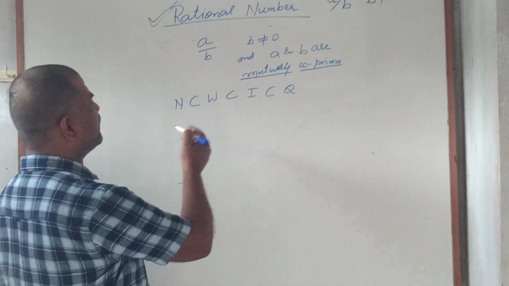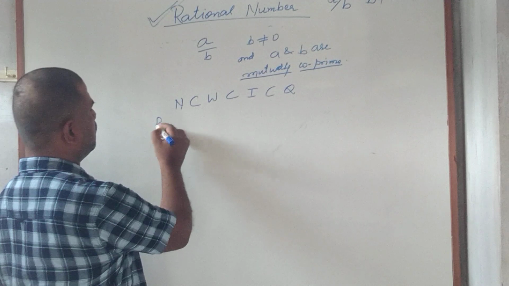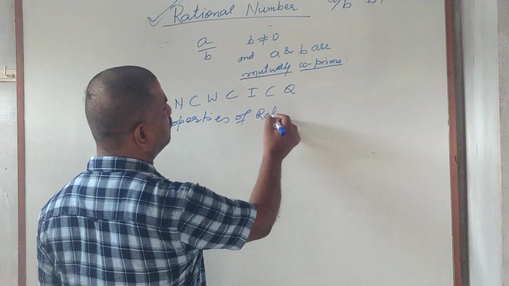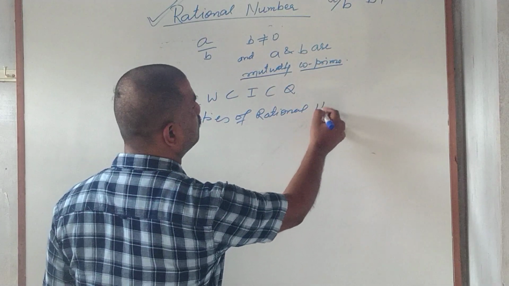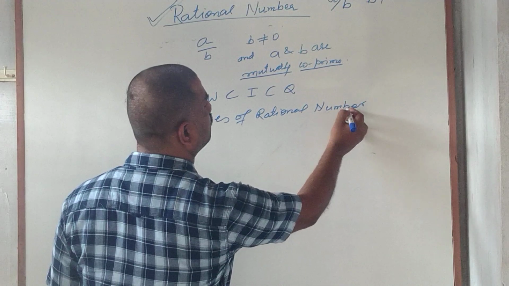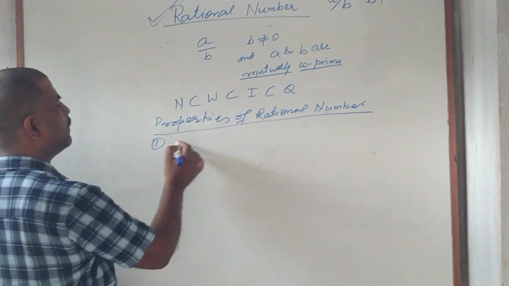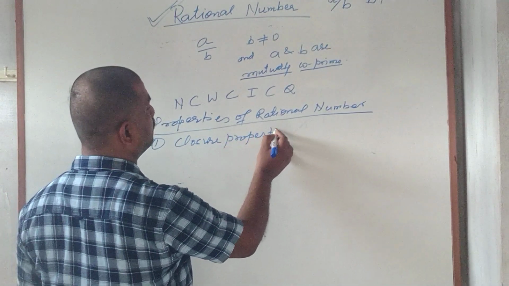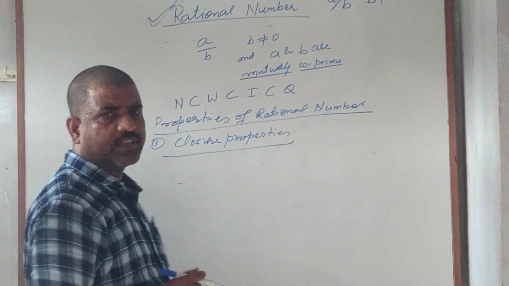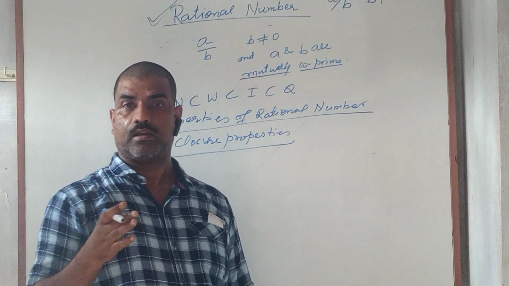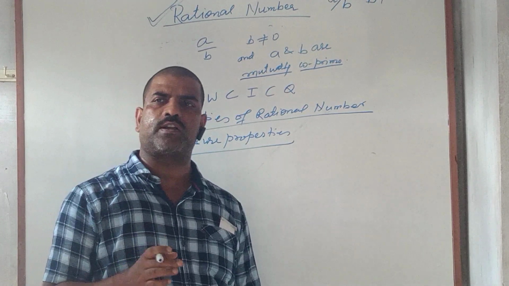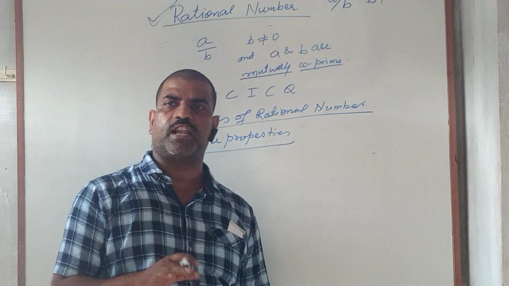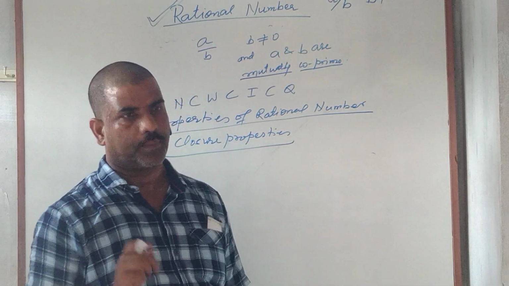So those properties which are satisfied by natural number are properties of rational number. The first property is closure property. Closure property says that the set of rational numbers is closed with respect to addition, multiplication, division and subtraction. That is, it is closed with respect to all the four fundamental mathematical operations.